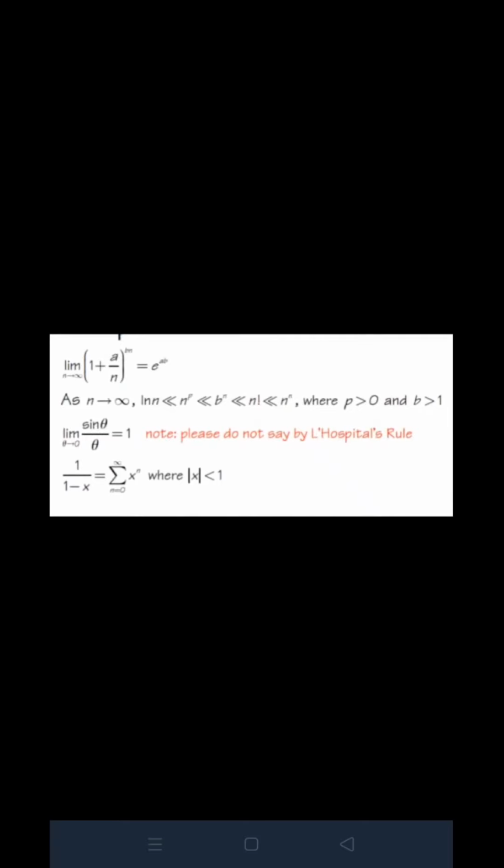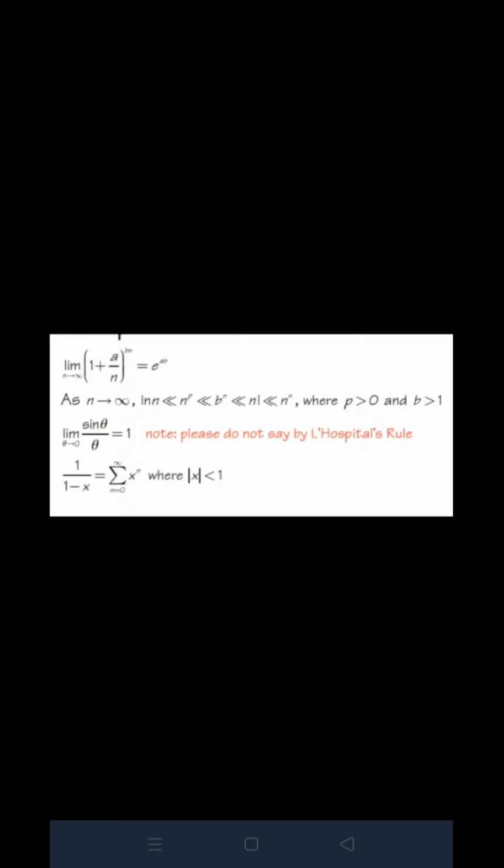Limit as n tends to infinity of (1 plus a upon n) raised to bn equals e raised to ab. As n goes to infinity, natural log n is less than n raised to p, is less than b raised to n, is less than n factorial, is less than n raised to n, where p is greater than 0 and b is greater than 1. Log n is the smallest, n raised to n is the biggest. Larger than log n is n raised to p, smaller than n raised to n is n factorial, and in between is b raised to n.